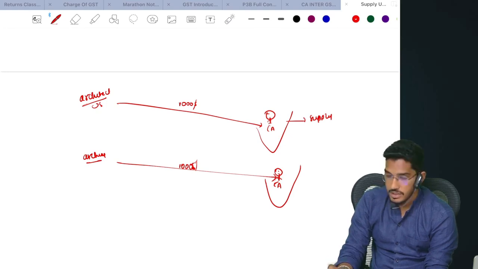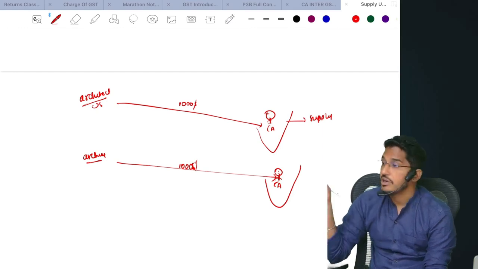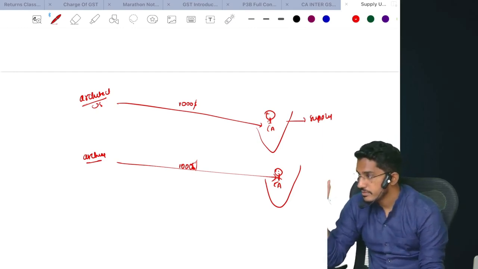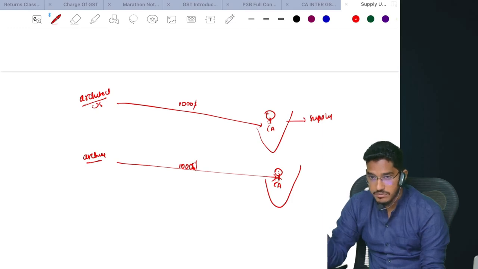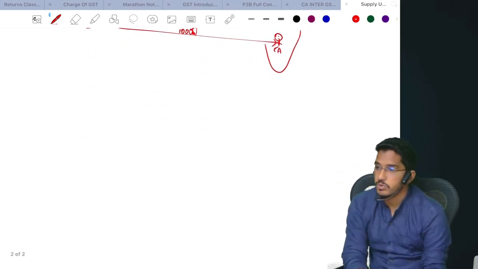Clear and comfort. If you have imported the services, from whom you are importing doesn't matter, and you have paid consideration. So then whether you are using it for the purpose of business or not using it for the purpose of the business, all of these things don't matter, you are required to pay. But here there is one problem.